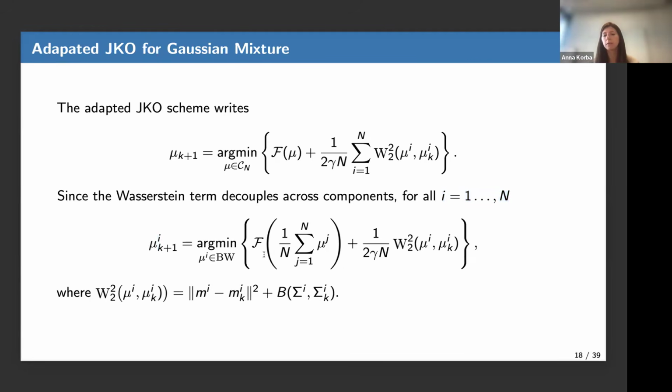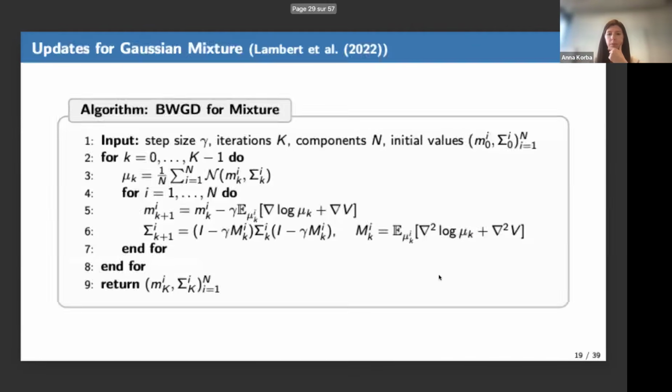It's like minimizing this loss plus the Wasserstein-2 distance to the previous component i at time k. So think of your mixture mu as the sum of the mu j, and each of these components is updated through this rule.